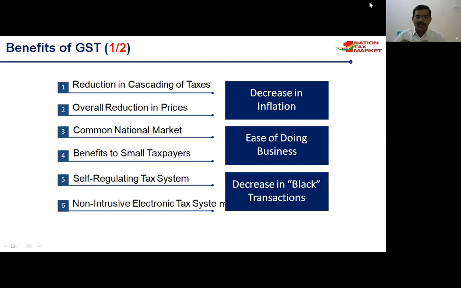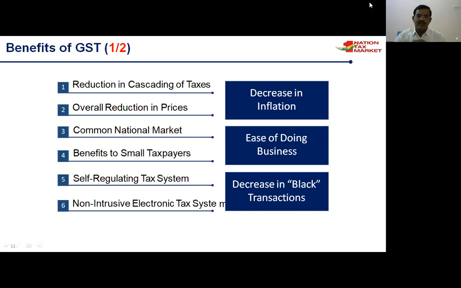The tax rates are very high, and the product prices are also very high. When product prices are high, it leads to increasing inflation. Once there is no cascading effect, automatically the overall price reduction is there. So GST helps in decreasing inflation rates. And one more thing is the common nation market. As you know, GST is nothing but one nation, one tax, one market.